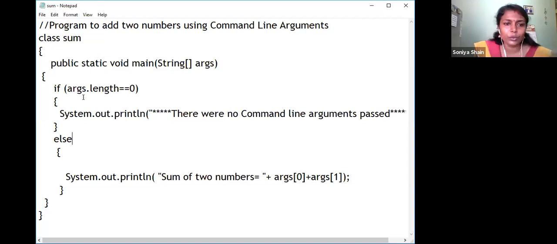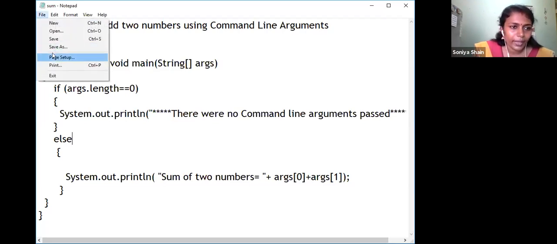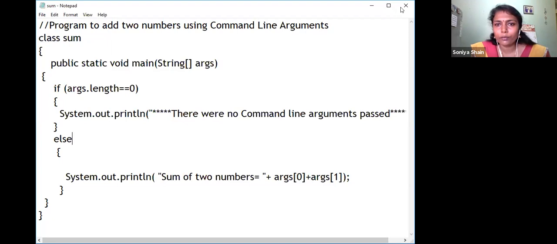Suppose I forget to enter the command line arguments, the message will come: there were no command line arguments passed. And else, what to be done? Here I am not introducing any other temporary or local variables. So directly I am going to add the values, args[0] plus args[1]. As per our explanation, args[0] means the first value, args[1] means the second value. Let us see what the output will be. So again, I am saving the file. We are again going to the command line.